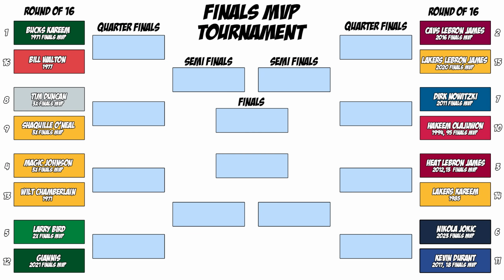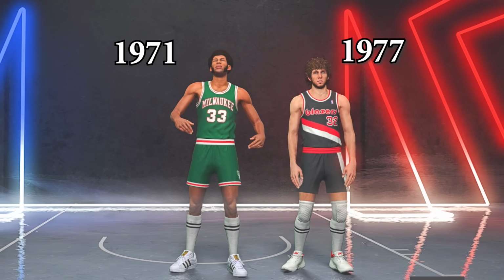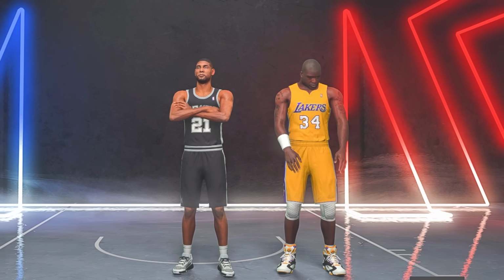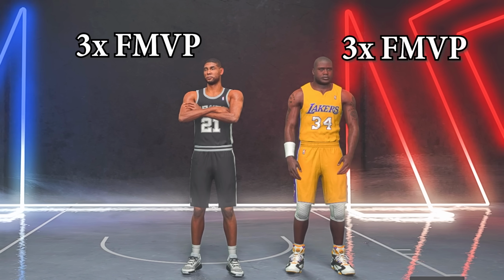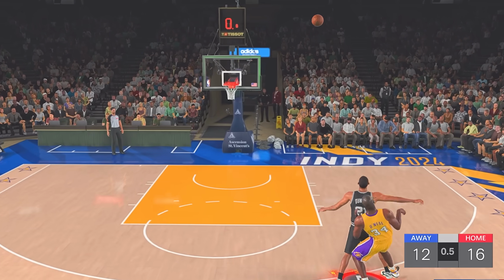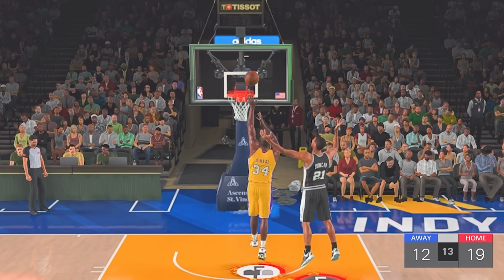So now we've got the bracket all set, and we are hopping into round 1. First off was Bucks Kareem Abdul-Jabbar versus Bill Walton. Kareem dominated this game, winning 22-12. Next up is Tim Duncan versus Shaquille O'Neal. Two 3-time finals MVPs here, but it was Shaq dominating this game. He's pretty unstoppable in 1v1s, and he won 22-12.